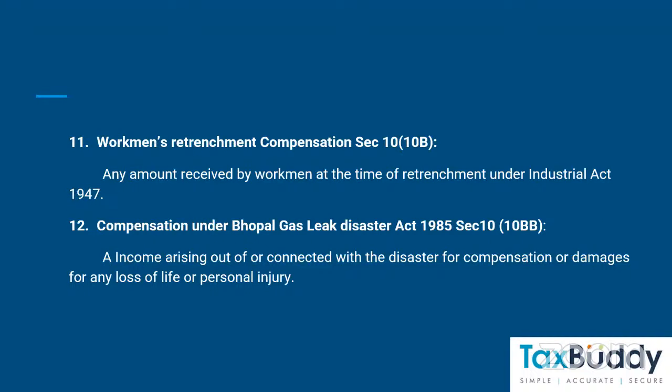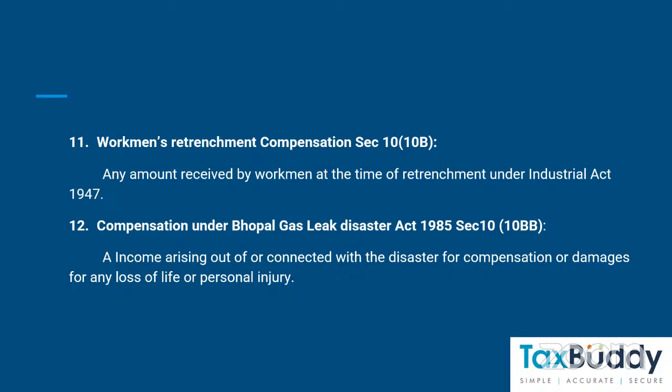The next one is workman's retrenchment compensation under section 10(10)(b). Any amount received by a workman at the time of retrenchment under the Industrial Disputes Act 1947. This amount is also not taxable.